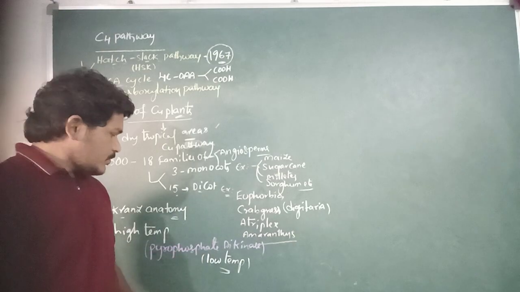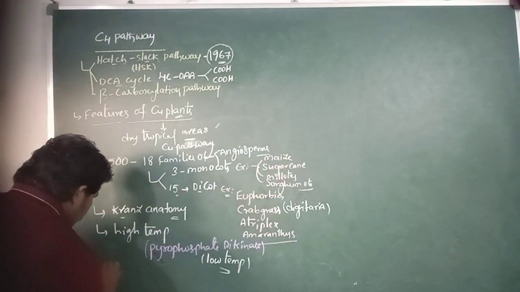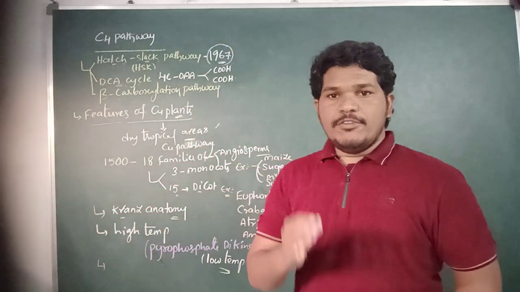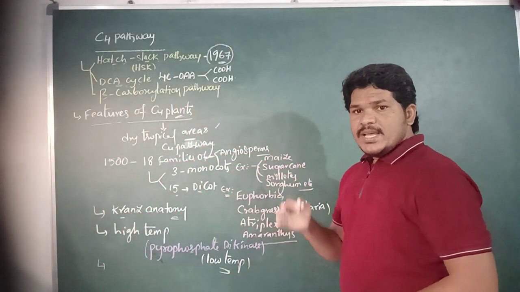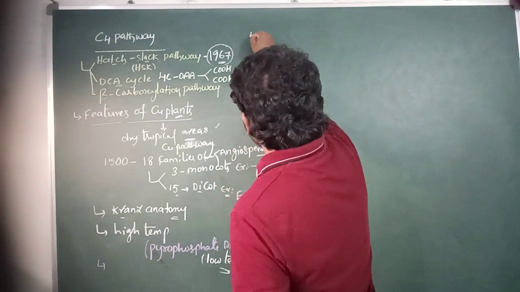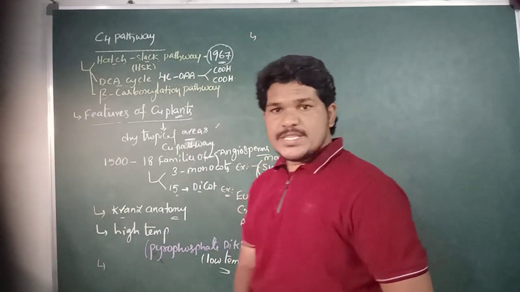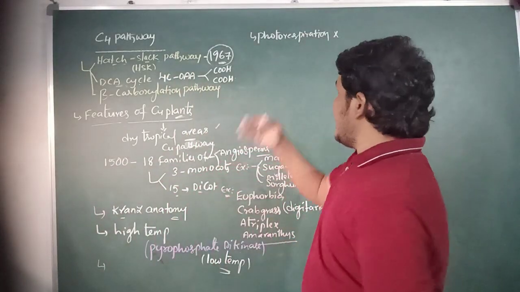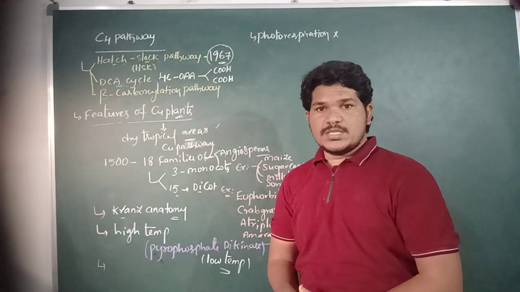The C4 plants also lack the photorespiration process.